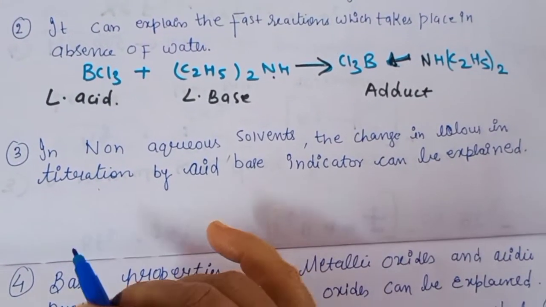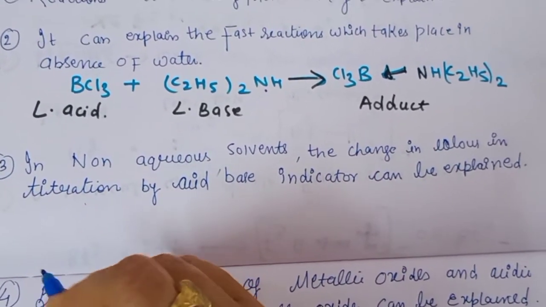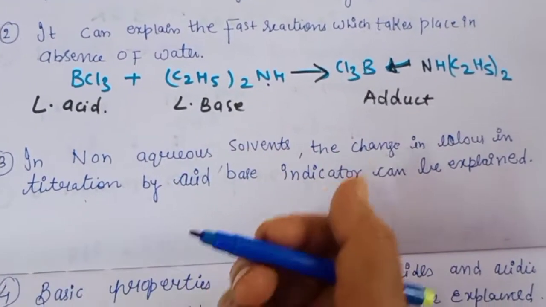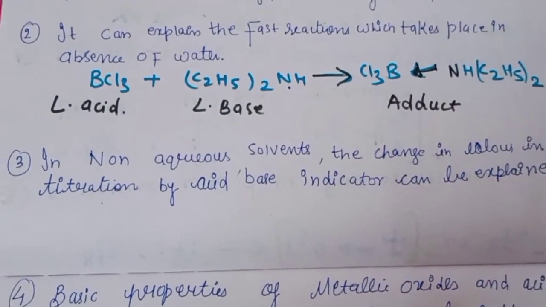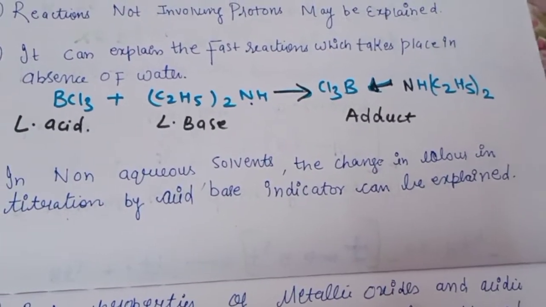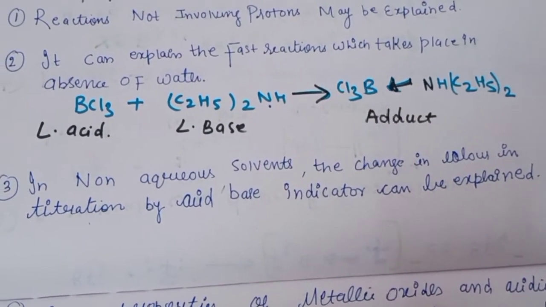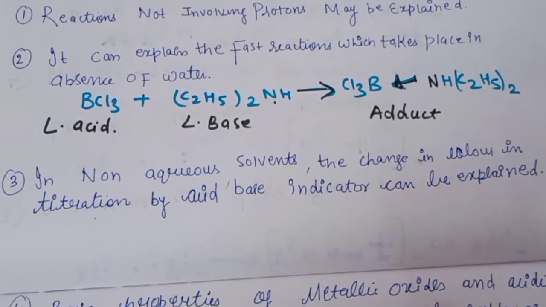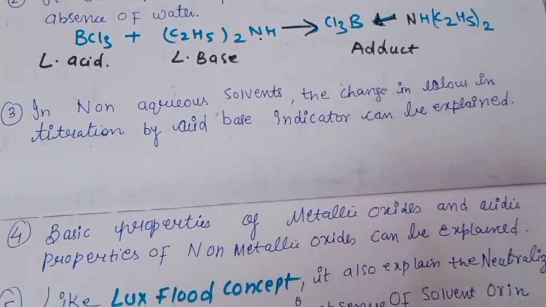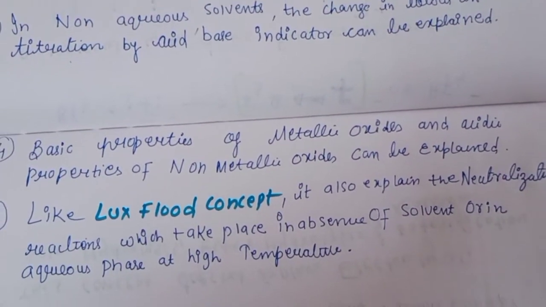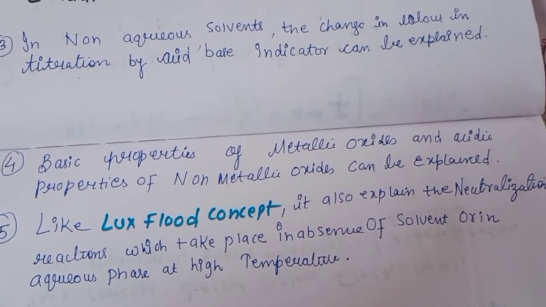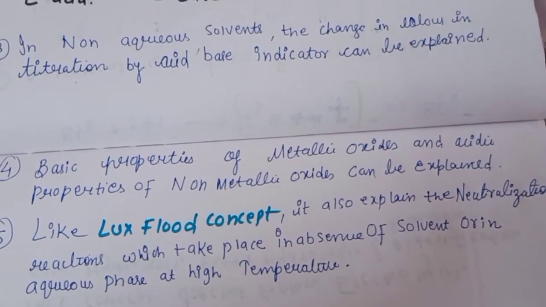Means this Lewis concept also helps us to explain the change in color in the titration, because some of the indicators have pH ranges in the acid category and some in the basic category. So the fourth point, the basic properties of the metallic oxides and the acidic properties of the non-metallic oxides can also be explained.